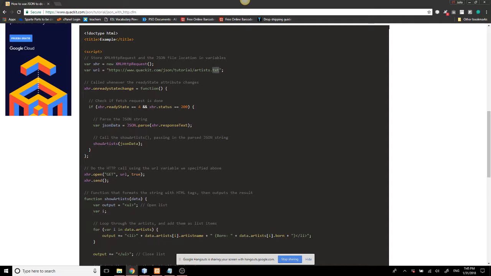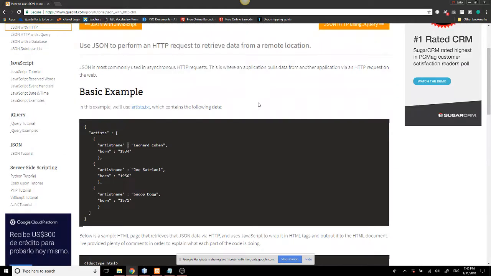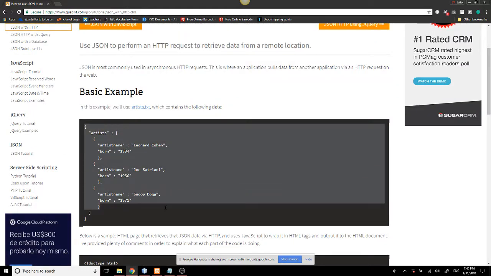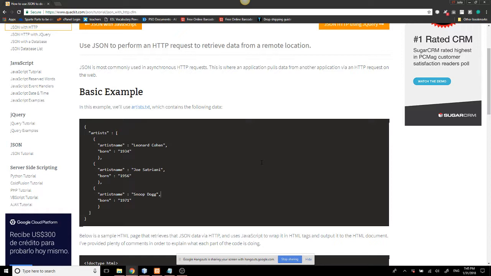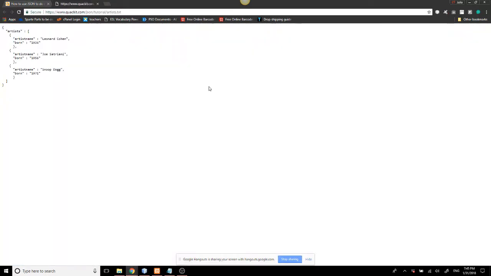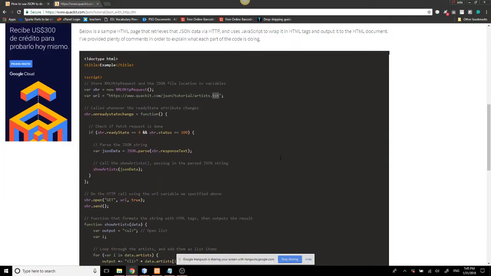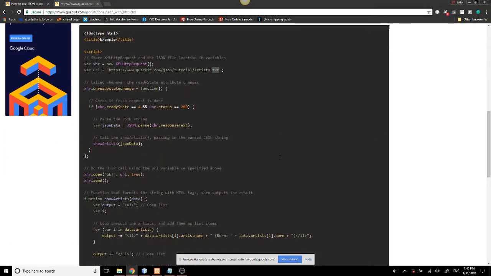What is in that file? Oh, okay, that part. This file, it is artist. If we open it, it is just this. Nothing else.